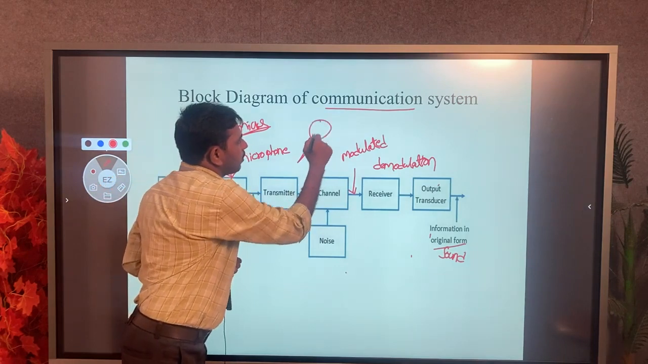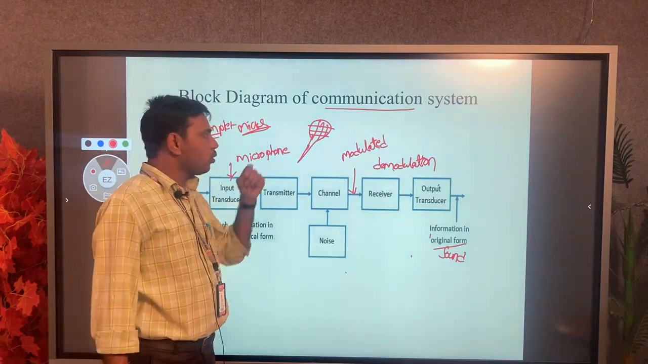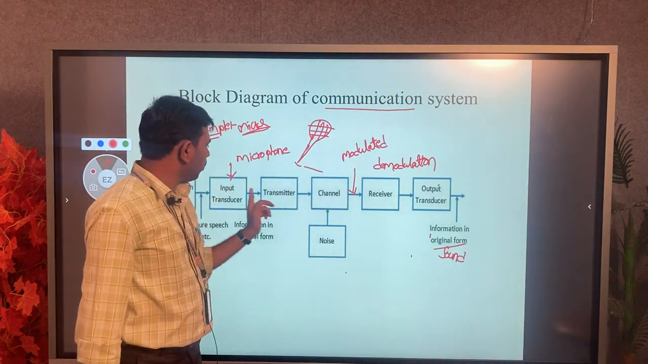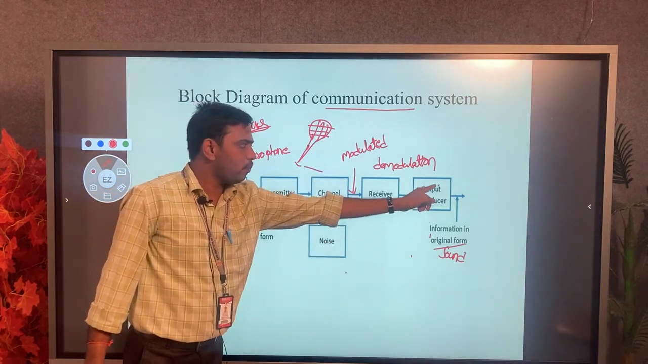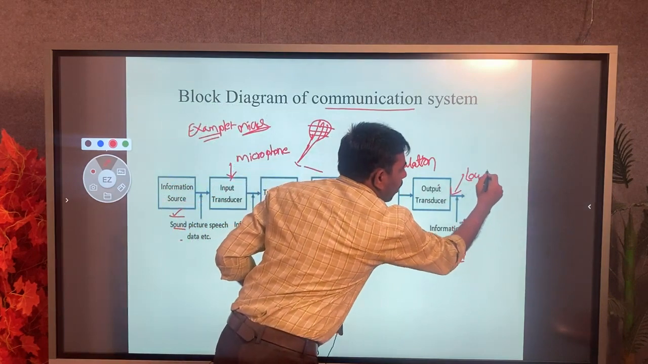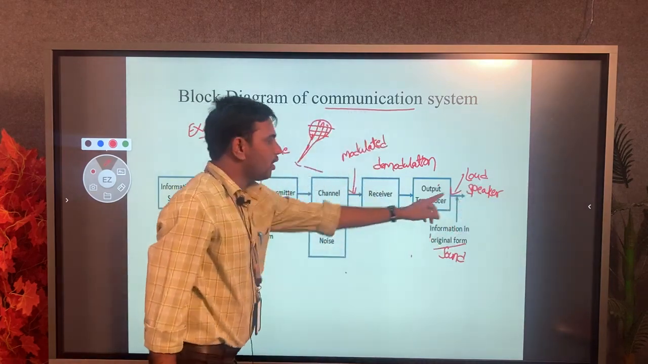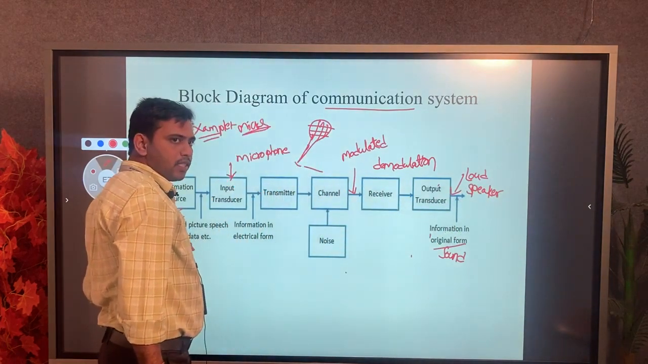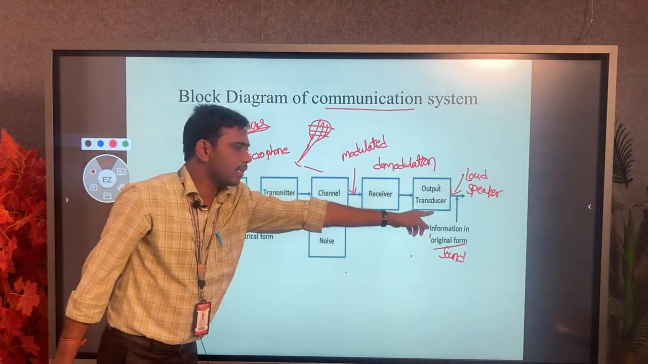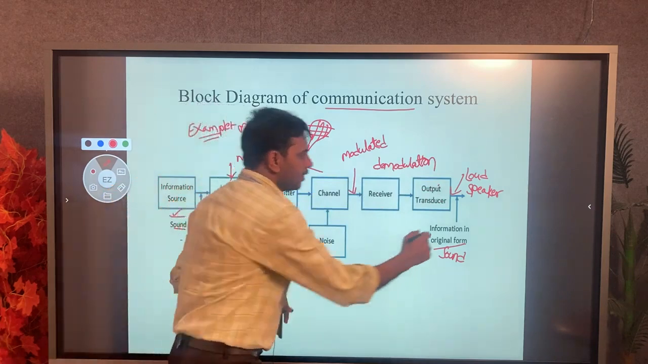Now I am speaking my voice. This device converts it into an electrical signal through the wire, and then it goes through all these blocks, and finally to my output transducer, where we use a loudspeaker. In the loudspeaker, I listen to my original voice, the sound signal I transmitted, for example, hello. Finally, I receive at the output transducer, using the loudspeaker, my voice saying hello.